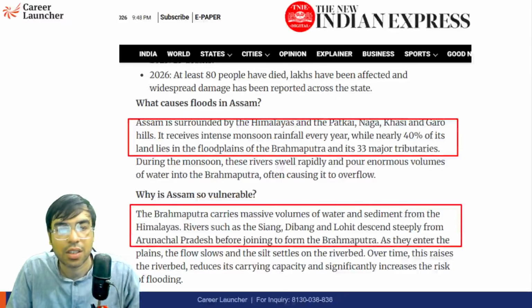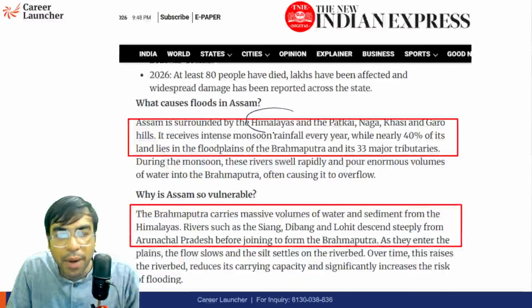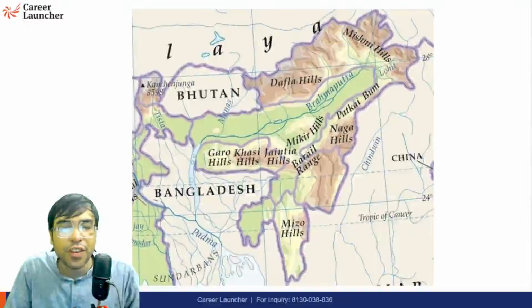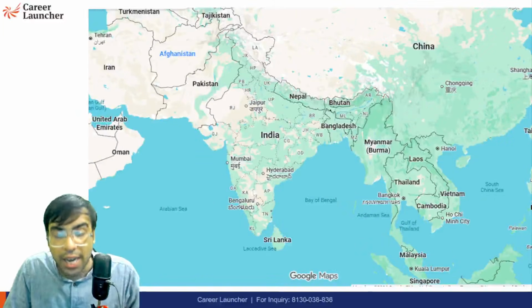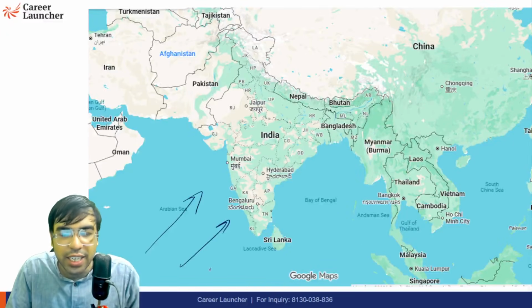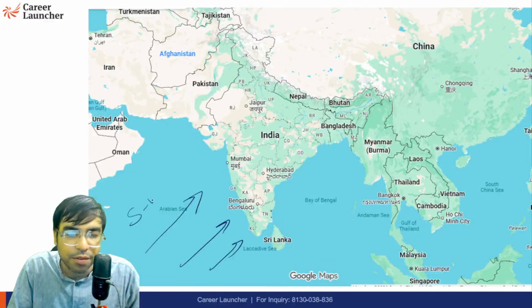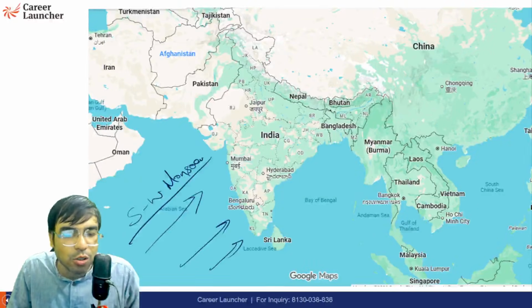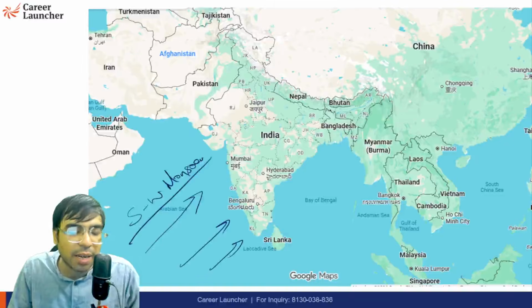Okay. Assam is surrounded by the Himalayas, Patkai, Naga, Khasi, Garo hills. So first of all, let us talk about this, and then we will understand. I'm sure you must be aware, this is a basic idea you should be knowing, that India receives the southwest monsoon around July and August. So when the southwest monsoon comes, this is something taught in school days also.